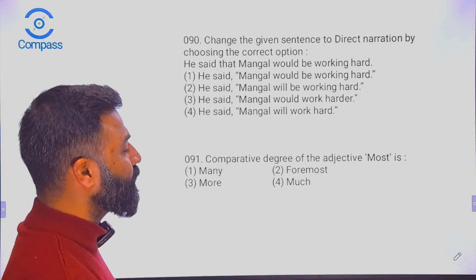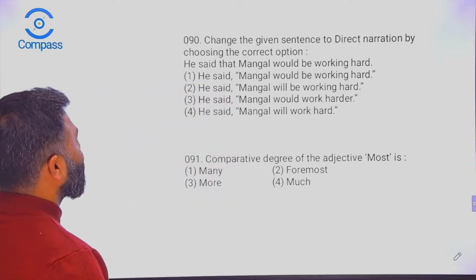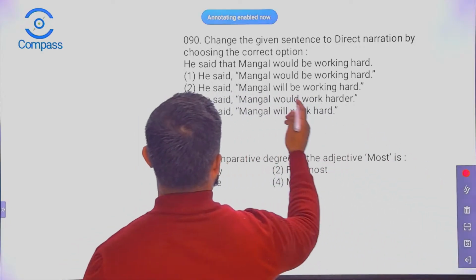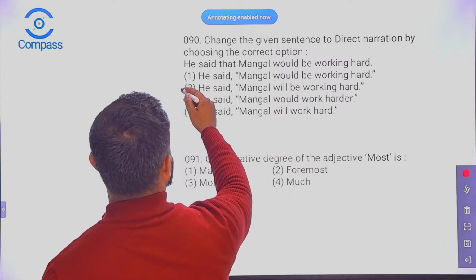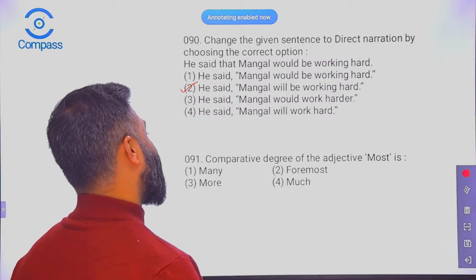Okay, so the right answer is going to be: he said, Mangal will be working hard. All right, so the second one is the right option.